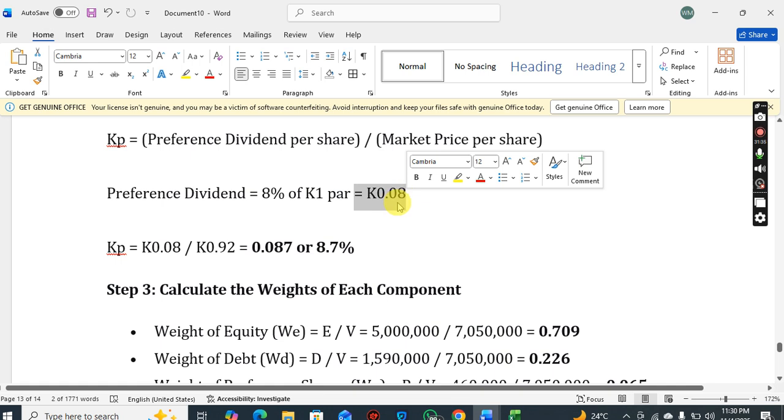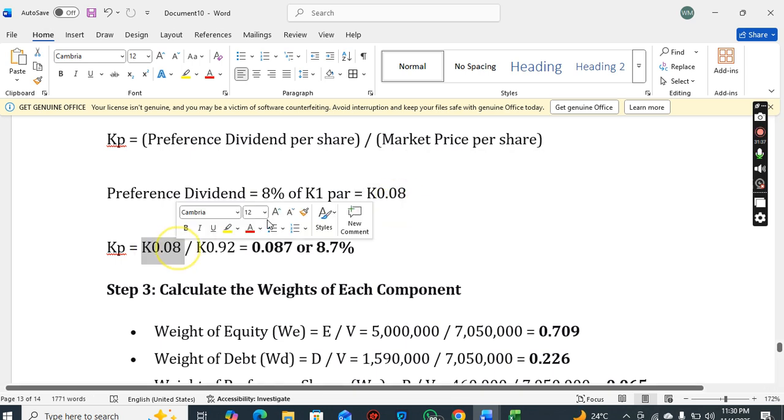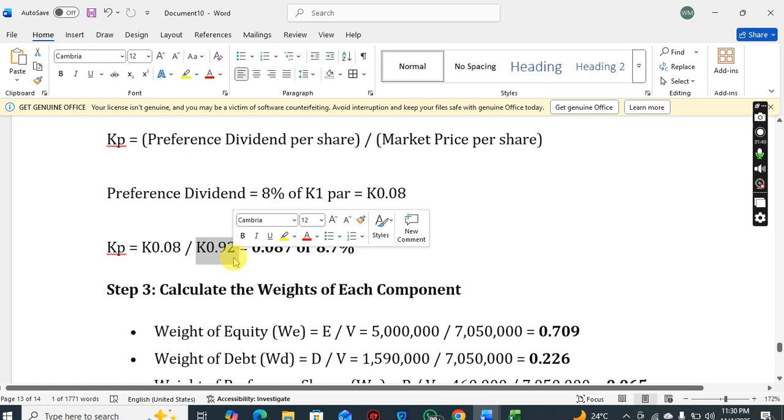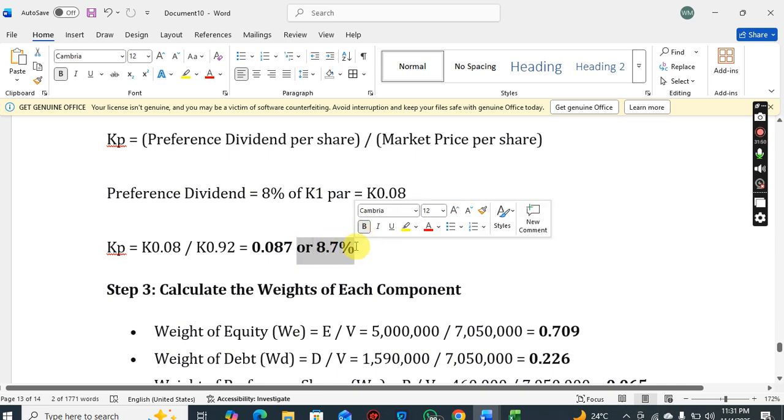So this is the cost of the preference shares. The dividend 8 ngwe, the market price 92 ngwe. So 0.08 divided by 0.92 is 0.087, or 8.7%. That's the cost of preference share financing to the company. And to the preference shareholder, this is the minimum return that will make them happy.